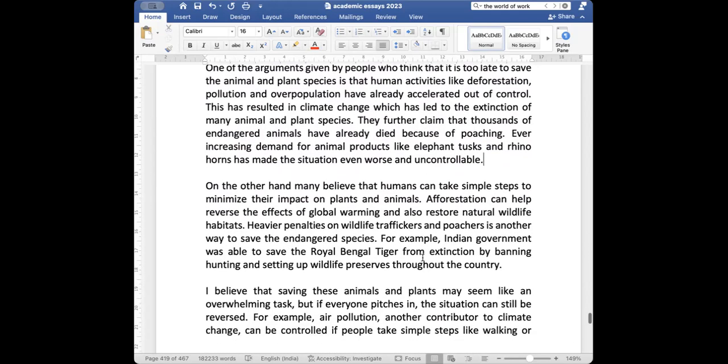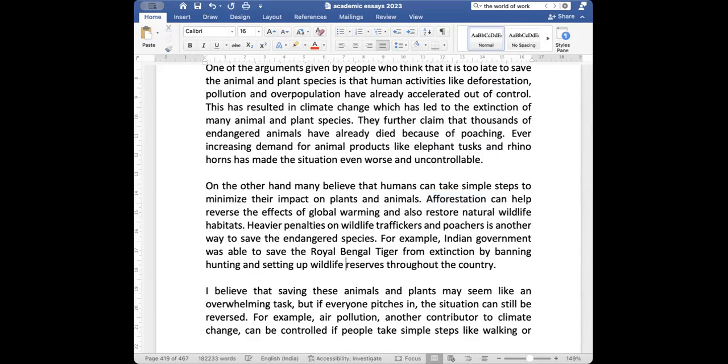On the other hand, many believe that humans can take simple steps to minimize their impact on plant and animal. Afforestation. What is afforestation? To grow forest again. Yes. It can help reverse the effects of global warming and also restore natural wildlife habitats. Heavier penalties on wildlife traffickers and poachers is another way to save the endangered species. For example, the Indian government was able to save the Royal Bengal tiger from extinction by banning hunting and setting up wildlife preserves throughout the country.